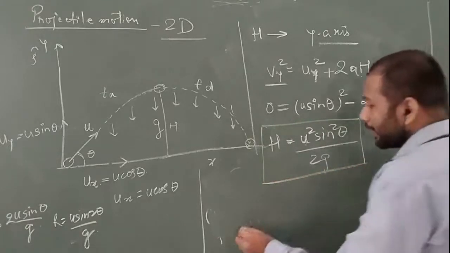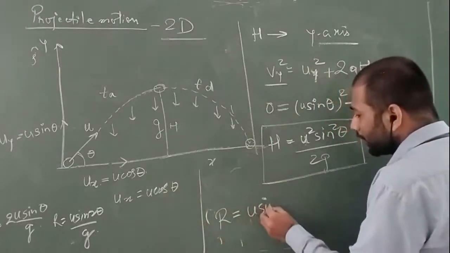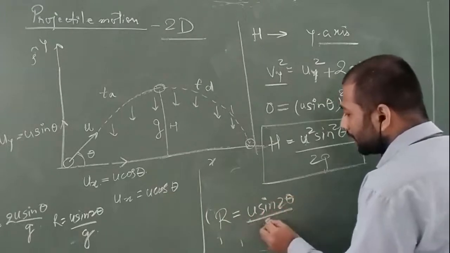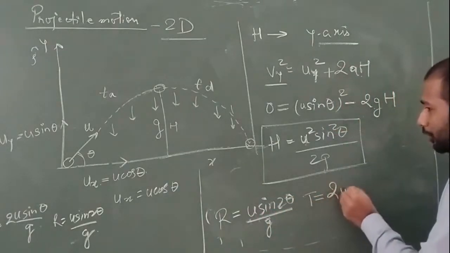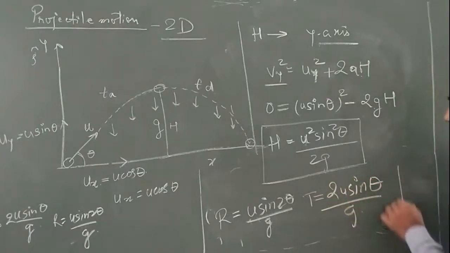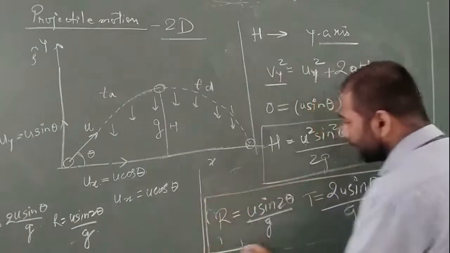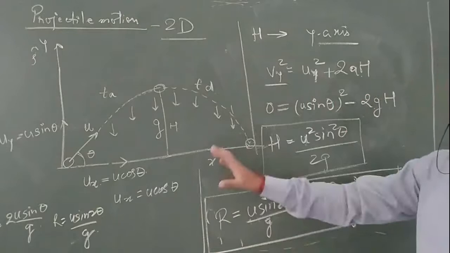If I write again the range that we derived, it is u square sin 2 theta upon g, and the time was 2u sin theta upon g. So these are the important formulas that we will require to calculate anything regarding projectile motion.